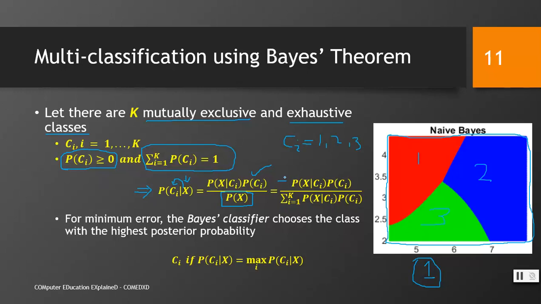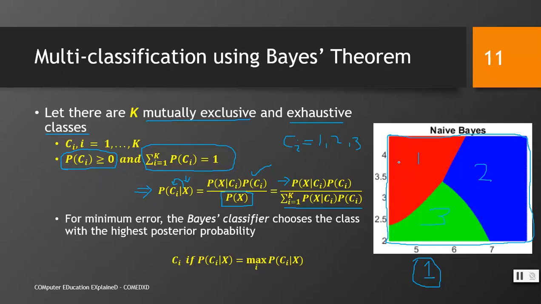The upper term would remain as it is, the numerator, whereas the denominator could be written as the probability of Ci times the probability of x given Ci. That means, what is the probability that x lies in the C1 class, what is the probability x lies in the C2 class, and so on.